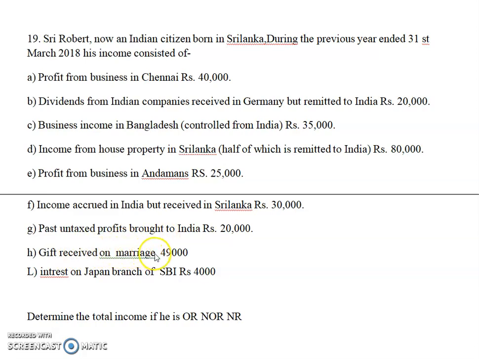It is exempt because it is on the occasion of marriage, any gift is exempt from tax. Or if the gift is below 50,000, it is also exempt from tax. Then interest on Japan branch of SBI, I told you there is a written rule, you have to remember this. For a foreign branch of an Indian bank, any interest you are receiving is taxable only for the first SSC. So these things you have to remember.